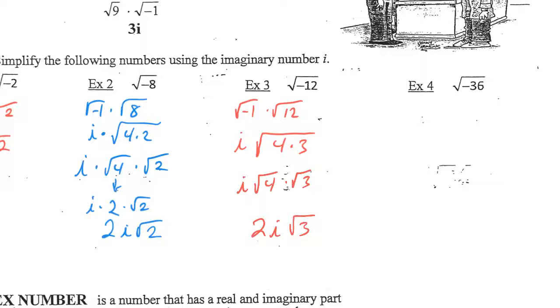Why don't you guys try that on your own? If the substitute could pause the video for just a moment, and everybody do example 4 on your own, please. Okay, so this one wasn't too bad. Square root of negative 1 times the square root of 36. Square root of negative 1 is i. Square root of 36 is 6. Okay, so that's how i works, right? It's pretty straightforward. You just pull the square root of negative 1 out and turn it into an i.